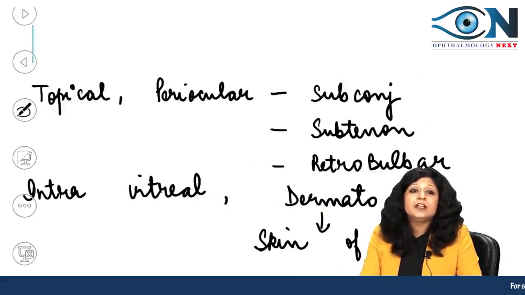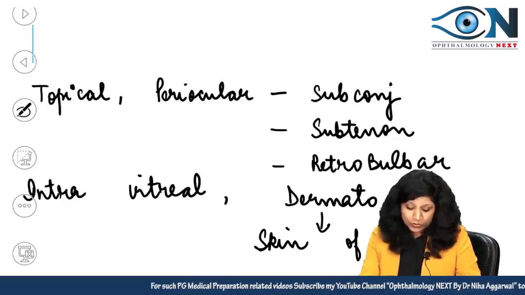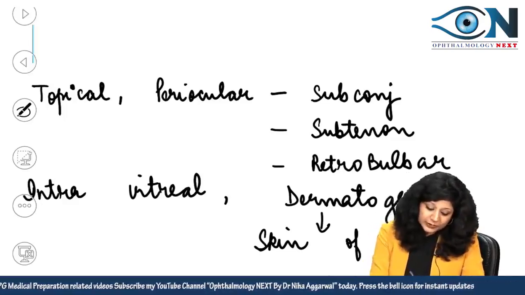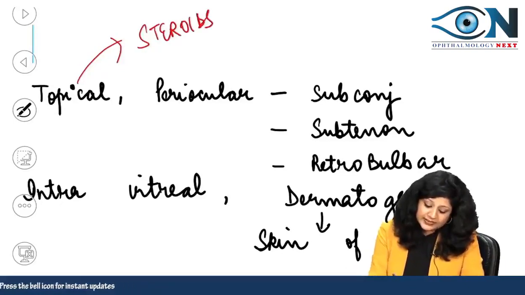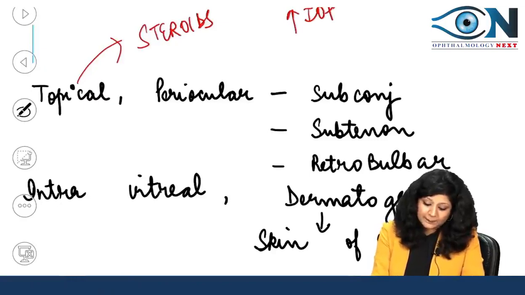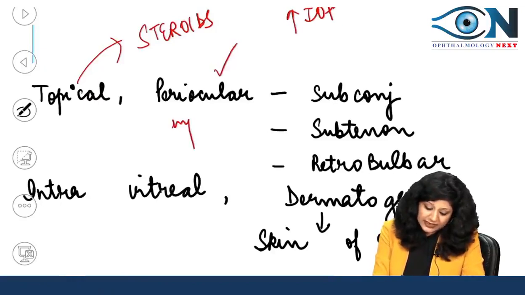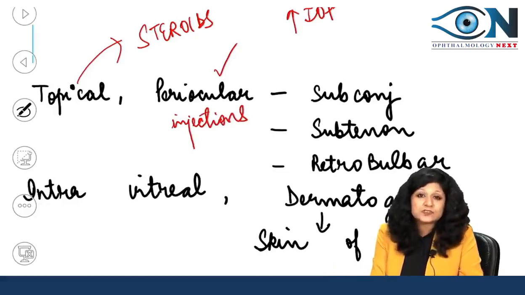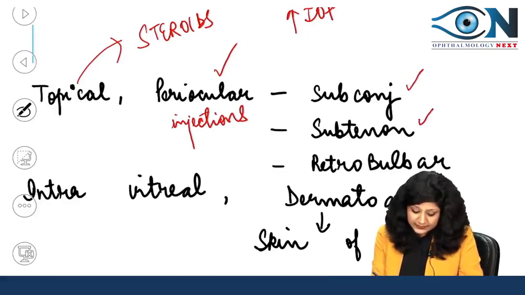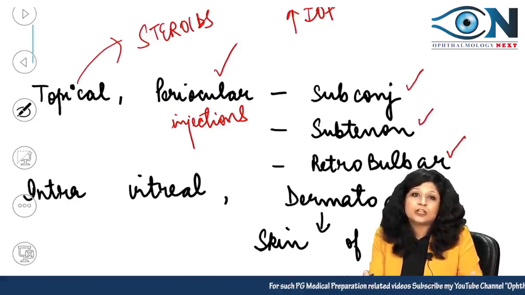Now can you see here what type of steroids are actually known to cause the glaucoma? We can have all the routes like topical steroids. The topical steroids are causing the raised intraocular pressure. Then we also have the periocular steroids. Now what is this periocular steroids? We are giving the injections, periocular injections. And these periocular injections consist of, first is the subconjunctival injections, then we have subtenon injections, and then we have retrobulbar injections. All these three come under the category of the periocular injections.